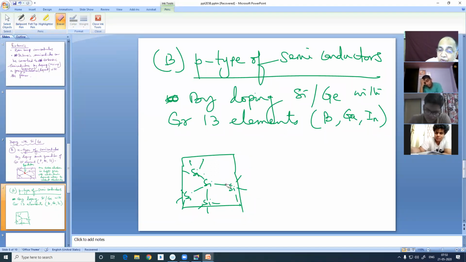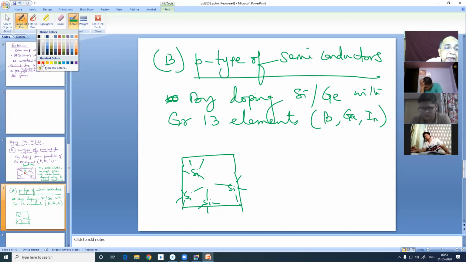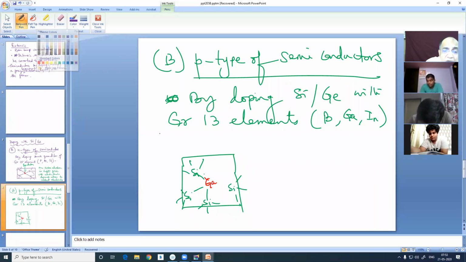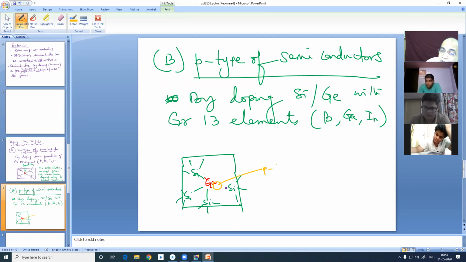Gallium doesn't have 4 electrons, so one bond has an unutilized electron missing, and this is a hole. No electron, the corresponding electron is absent. This is a positive hole, p hole.